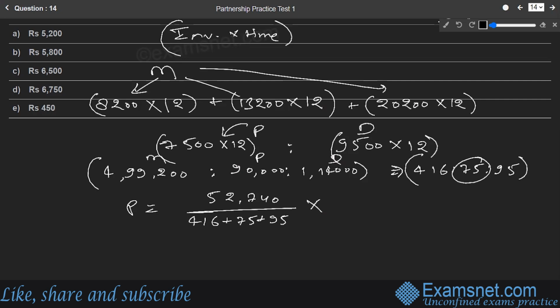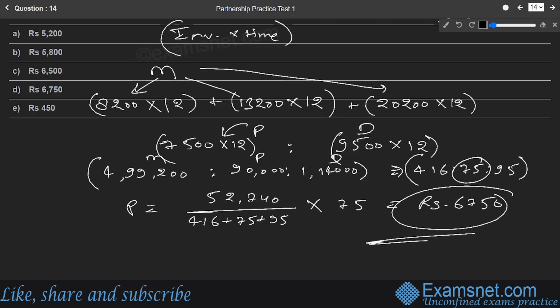If you multiply this out, the answer comes to rupees 6750. So that is the right answer, available in option D.